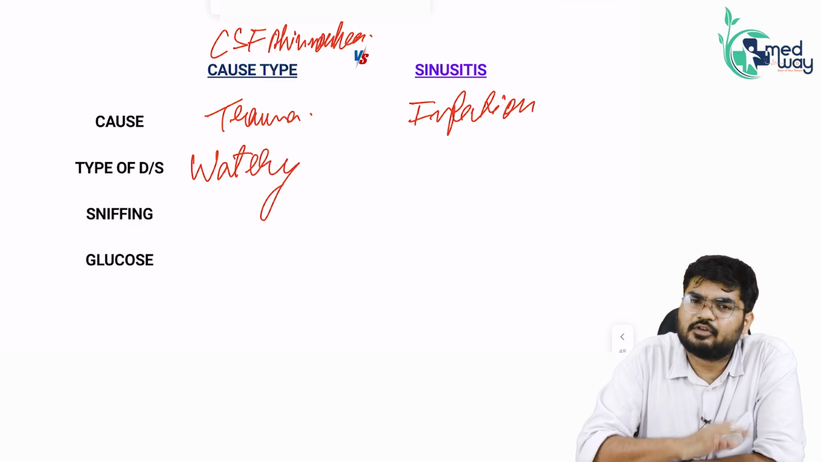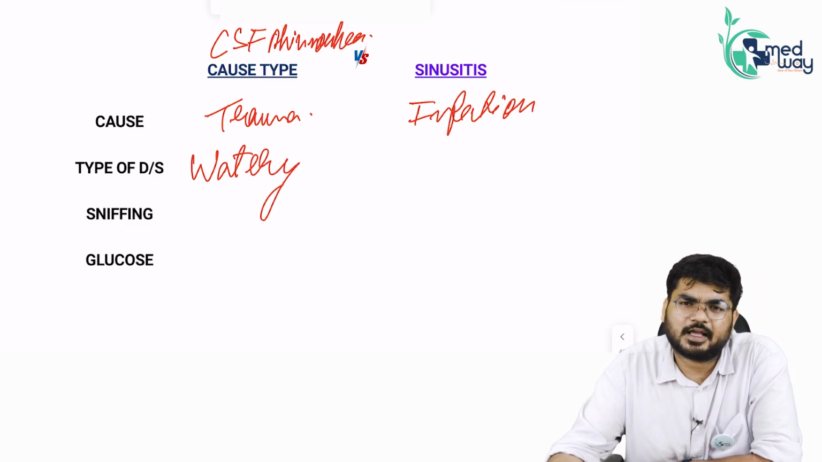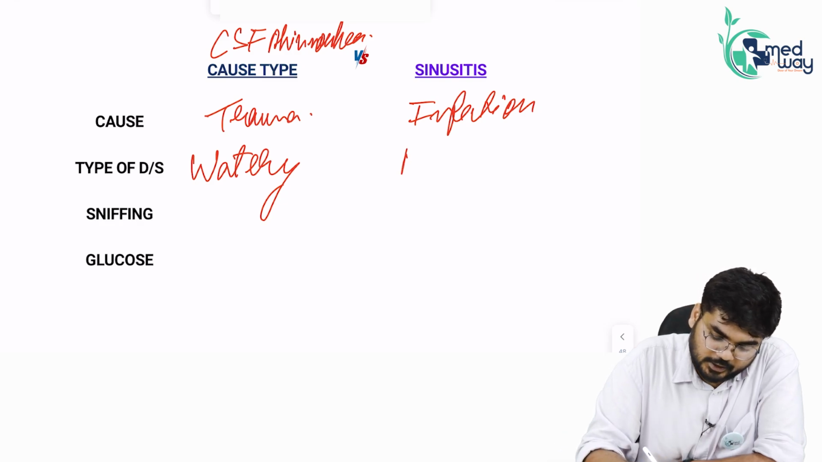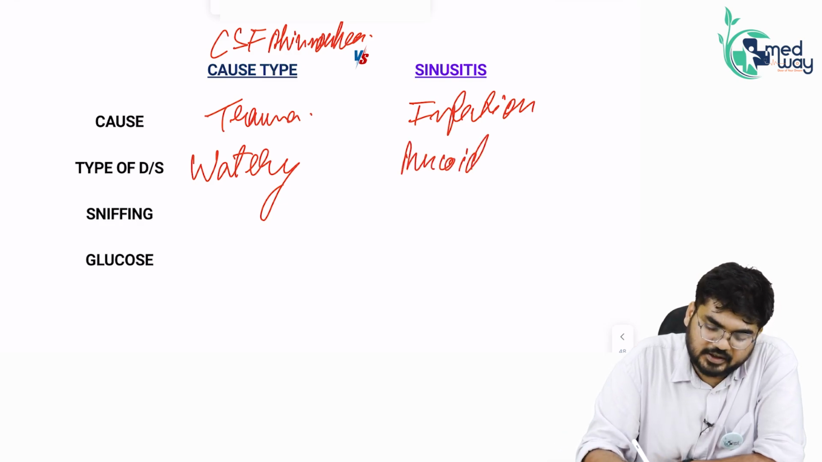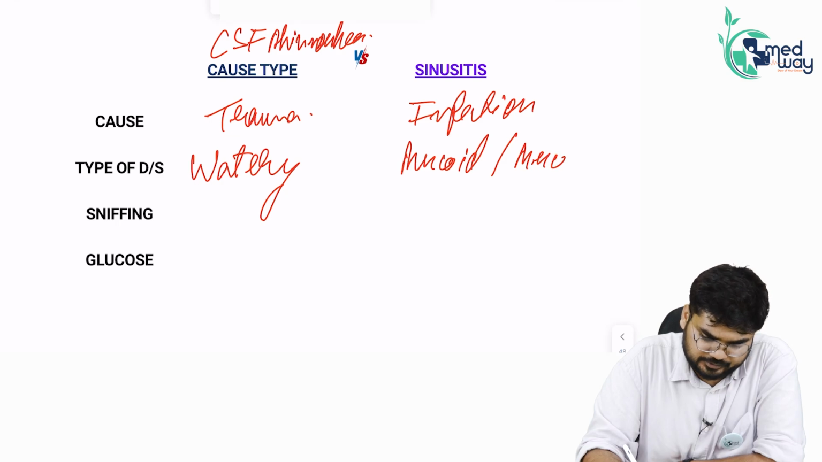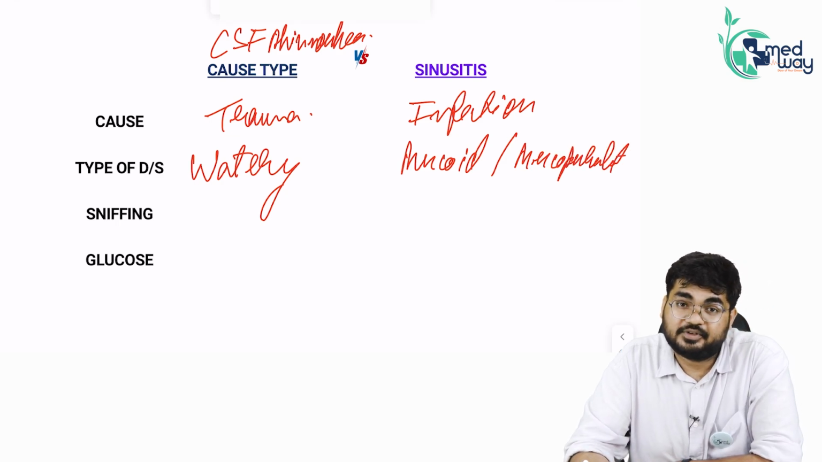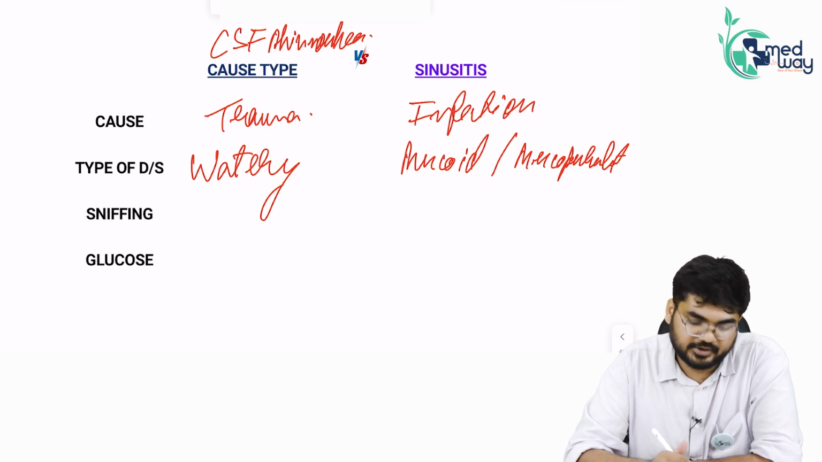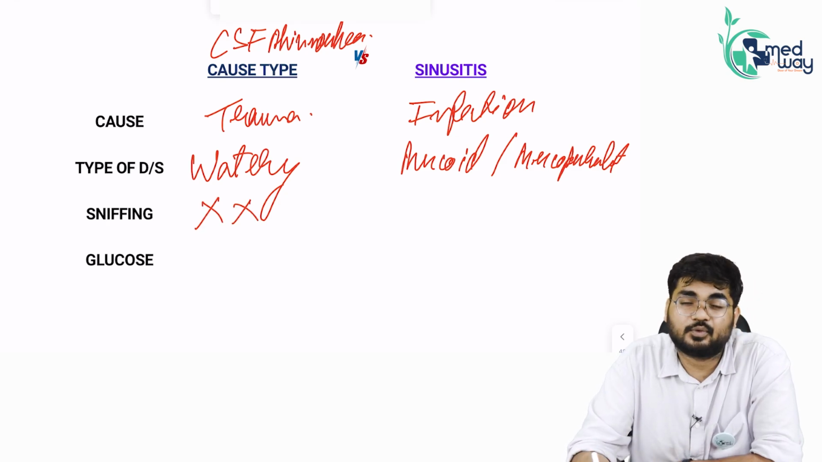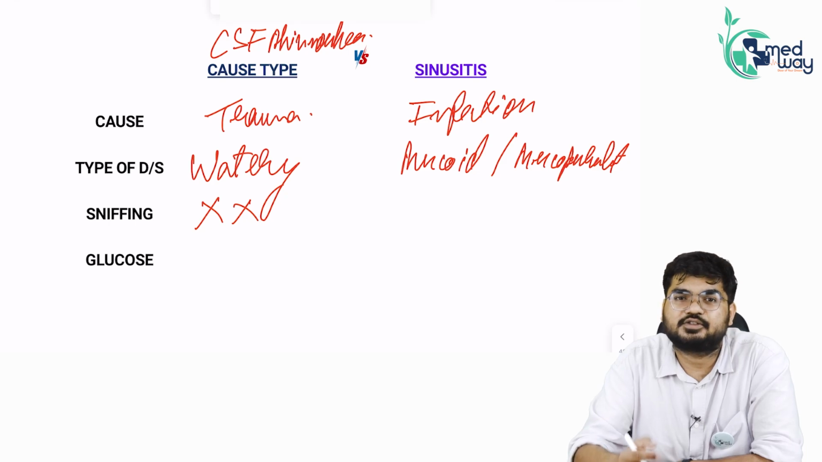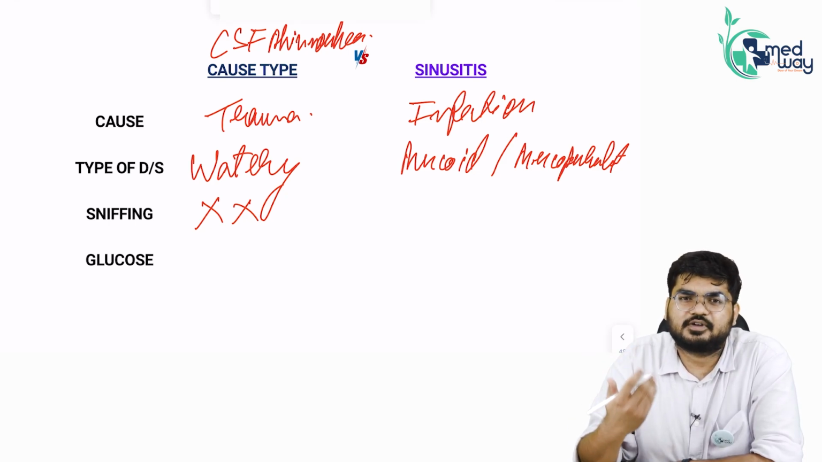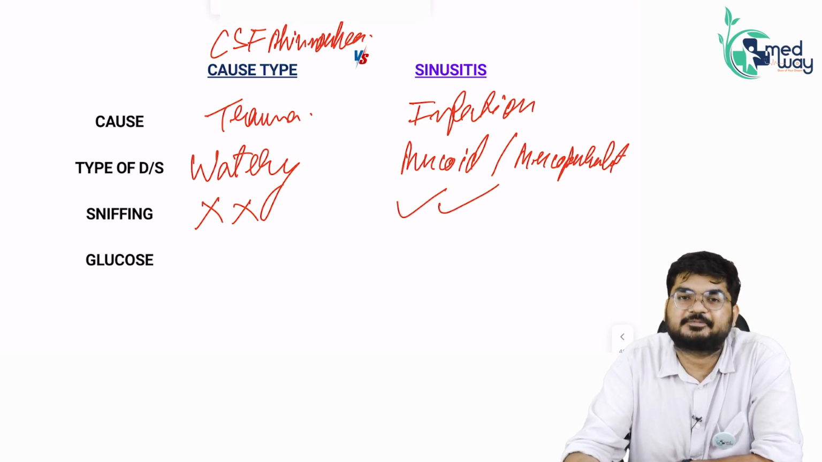I told you, we have already discussed these points. Watery type of discharge. In case of sinusitis, sir, what is the type of discharge that I will see or appreciate? It is more commonly mucoid type of discharge, less commonly mucopurulent also. Then, sir, on sniffing, will it sniff back CSF rhinorrhea? No, absolutely no, sir. It won't sniff back. But in sinusitis, you must have felt whenever you sniff it back, it gets sniffed back.